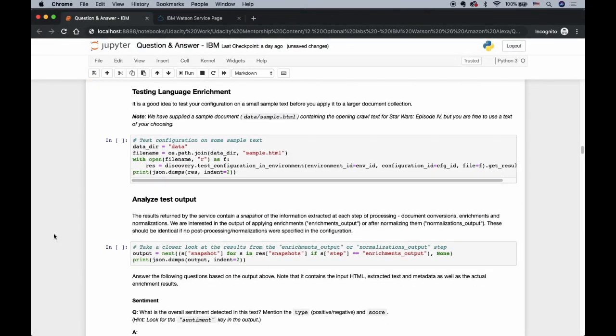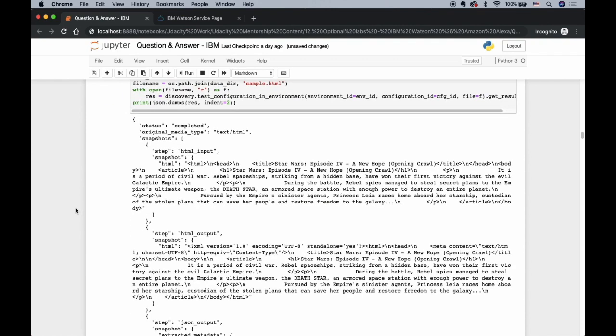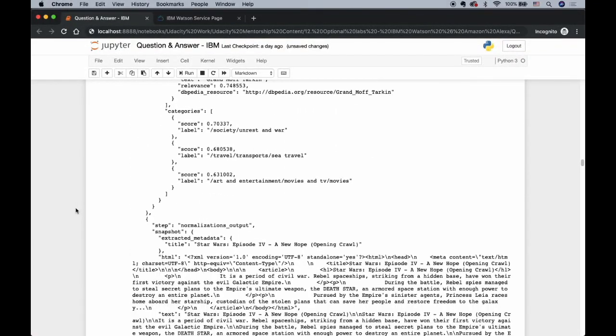So now let's go to the next step, which is testing language enrichment. What we want to do in this part is to test our configuration. However, before we apply this configuration to a larger dataset, we want to apply it to a small dataset and just test it. The file that we are going to use is called sample.html, and this data is taken from Star Wars. By running this cell, you can test the configuration that you already have and see exactly how it works.